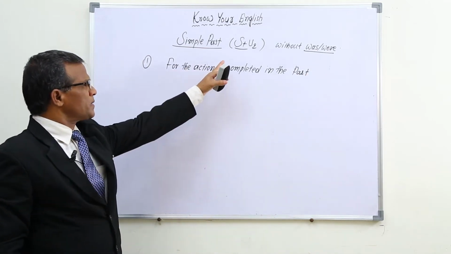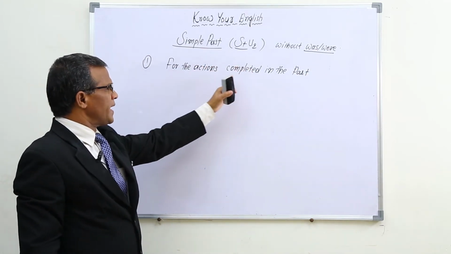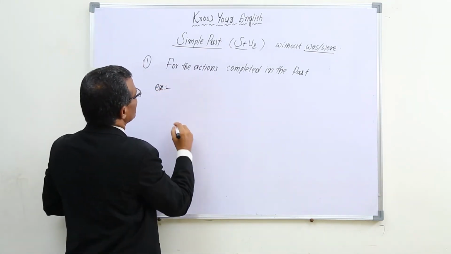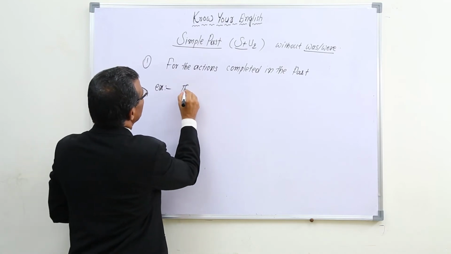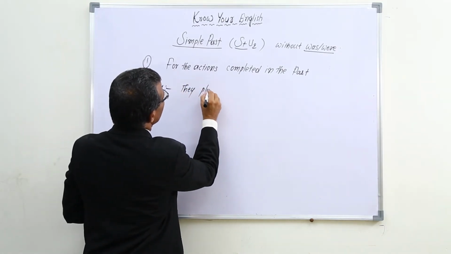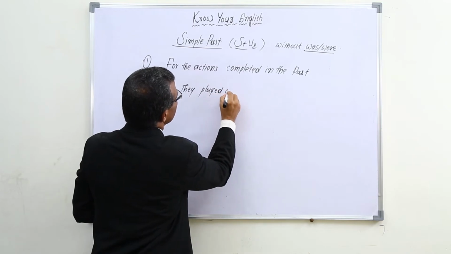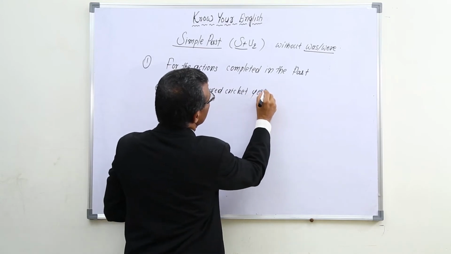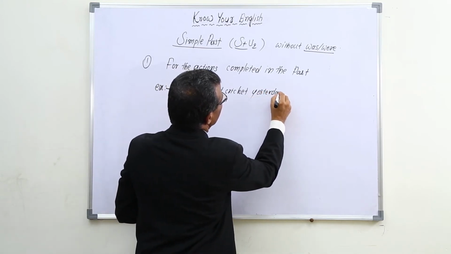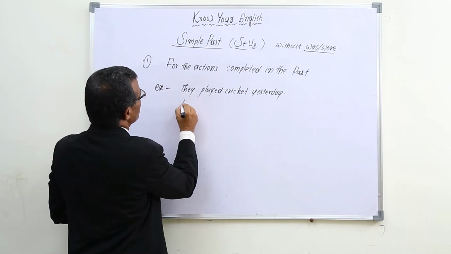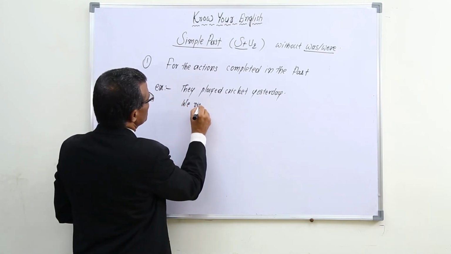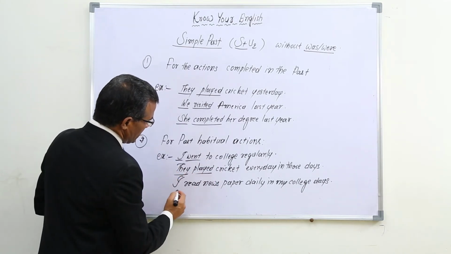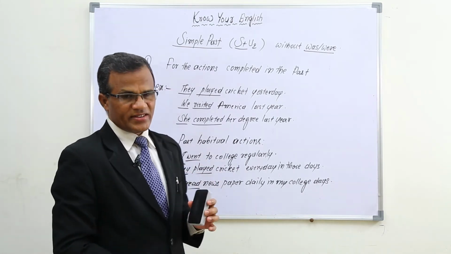We use subject plus V2, the simple past, for actions completed in the past. Example: they played cricket yesterday. They played cricket yesterday. We visited. I went, subject plus V2. They played. I read.